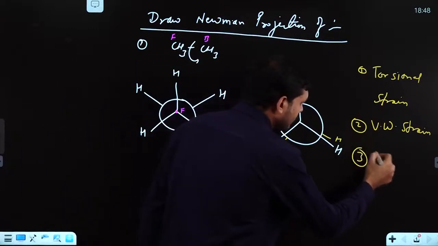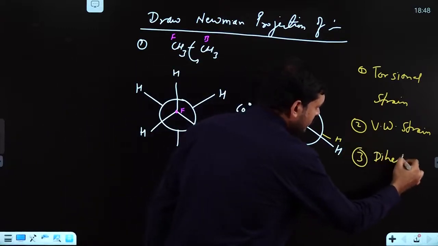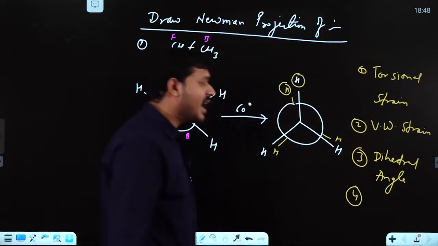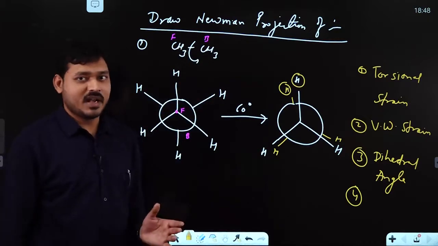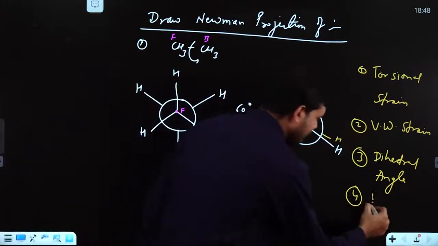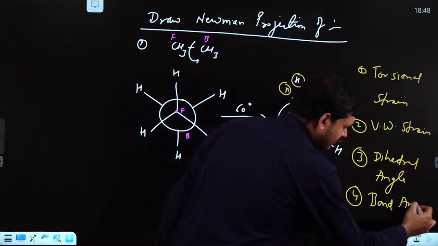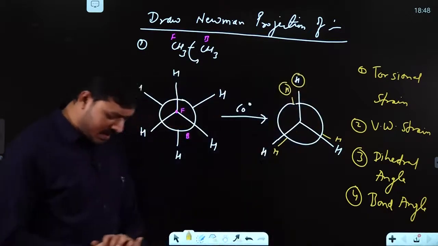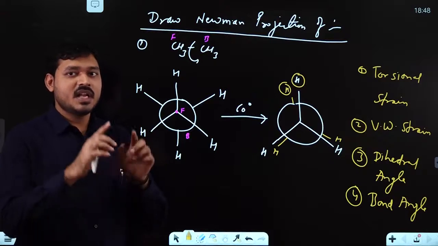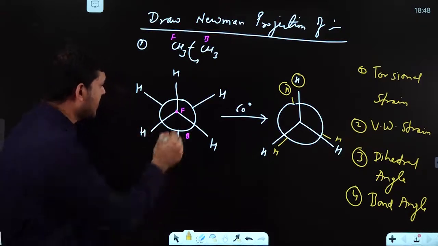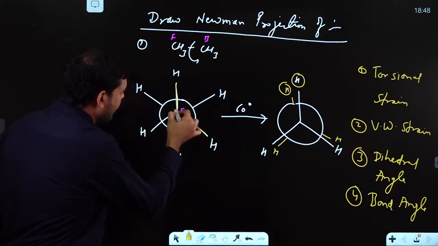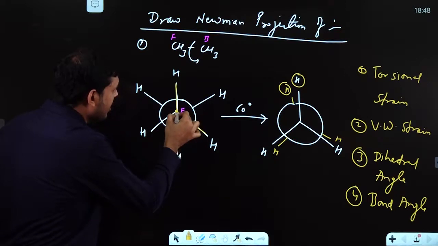Third, dihedral angle. Now what is a dihedral angle? For that, first understand what a bond angle is. Bond angle simply means the angle made between two bonds. Suppose this bond and this bond have a common atom, this one, and this angle is simply your bond angle.